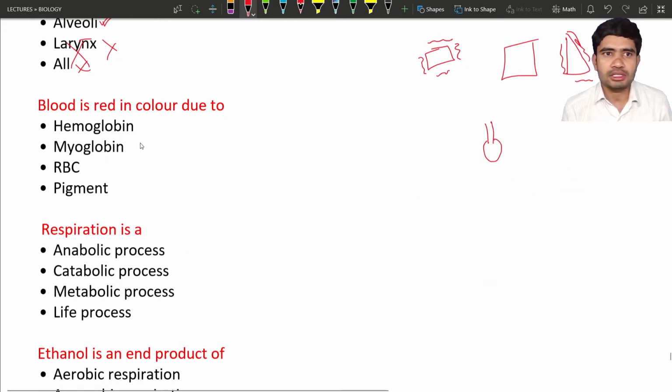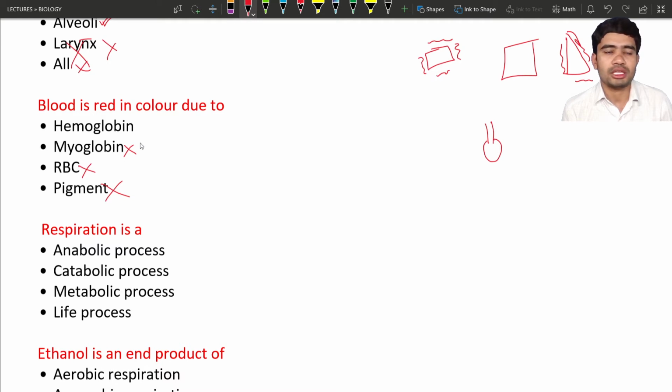Okay, and next is: blood is red in color due to. So if you see, blood is red in color due to one pigment. Pigment is nothing but a color, so the color itself is not responsible for the red color, so this is not the correct answer. Next is the RBC. In the blood there are different types of cells, RBC, WBC and so on. So this is not the correct answer, and we know that there is a pigment present in the RBC. What is that pigment? Next, myoglobin. It is present in the muscle, so it is also not correct.